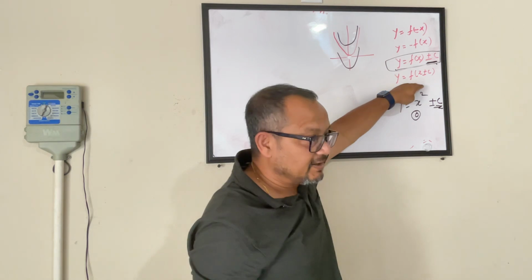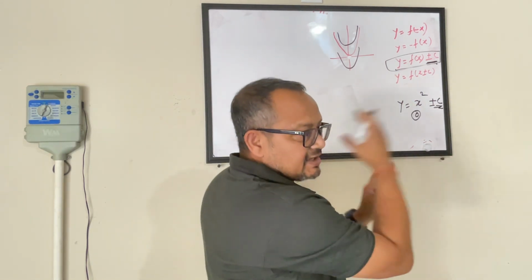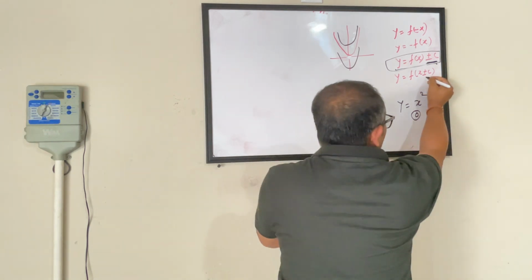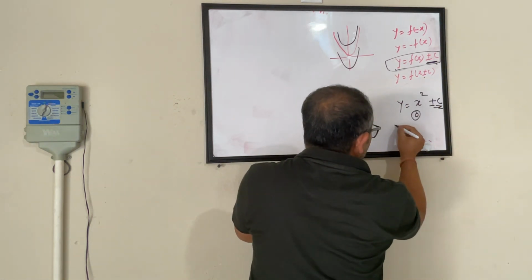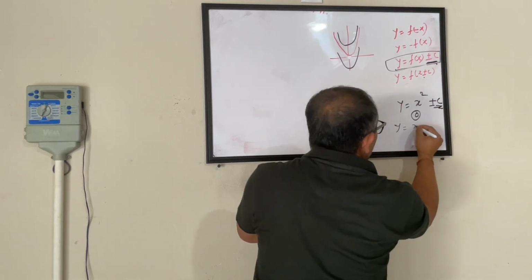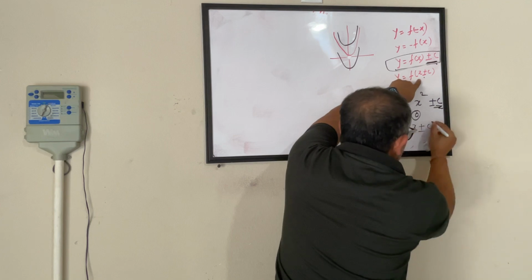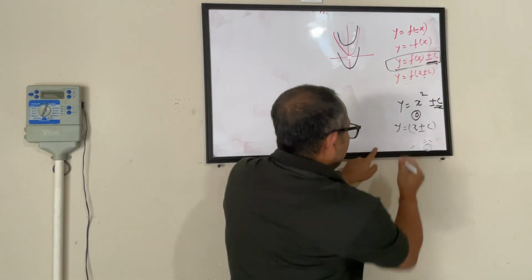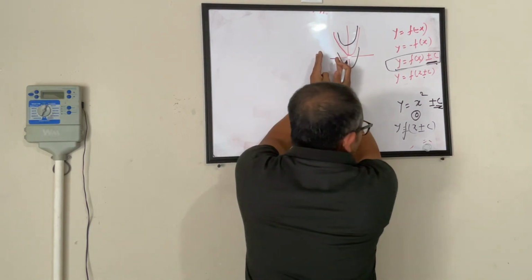When it's moving along the x-axis, this is when my function becomes y equals function of x plus or minus c. Okay? What happens is your parabola moves.